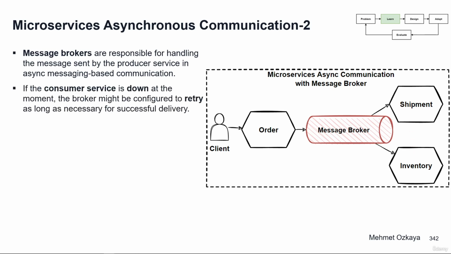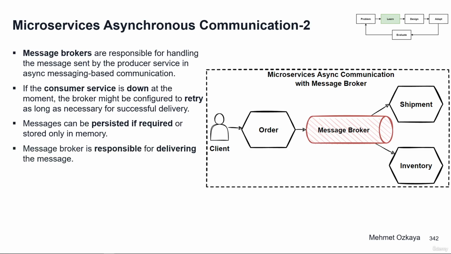If the consumer microservice is down at the moment, the broker might be configured to retry as long as necessary for successful delivery. These messages can be persisted if required or stored only in memory. In the latter case, they will be lost if the broker is restarted before they are sent to the consumer.